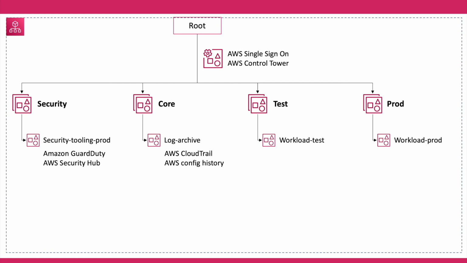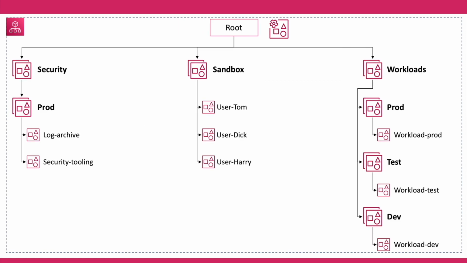Now let's move on to a little more complex architecture. Along with the previous setup, that is a management account with single sign-on, a security OU with log and tooling accounts, and a workloads OU with production and testing child OUs along with their respective accounts and workloads, this example incorporates a development child OU within the workloads OU and a sandbox OU to allow your users to freely explore and experiment with AWS services and other tools.